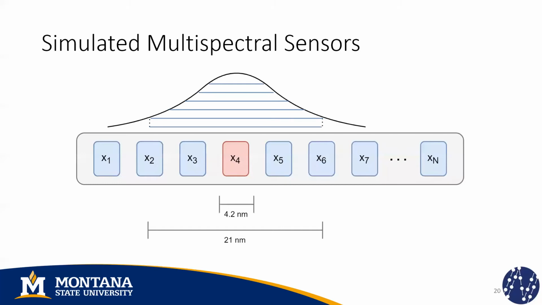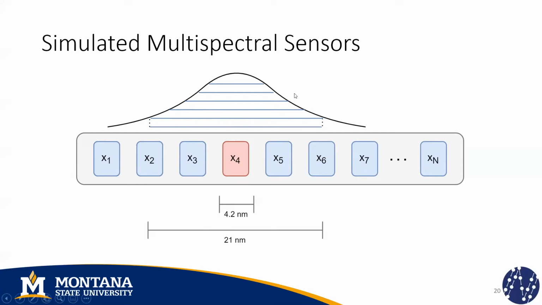So we will use the original hyperspectral data cube and we will simulate applying multispectral filters. And here we have an example. In the case of the CUCHA dataset, the bandwidth is 4.2 nanometers, but a pretty standard bandwidth for a multispectral filter is around 20 nanometers that encompasses 5 spectral bands in this case. So if we consider that this is our wavelength center, we can fit a Gaussian around it, and we consider four neighbors. So we integrate under the curve, and the resulting value represents the reflectance value of the simulated multispectral filter.